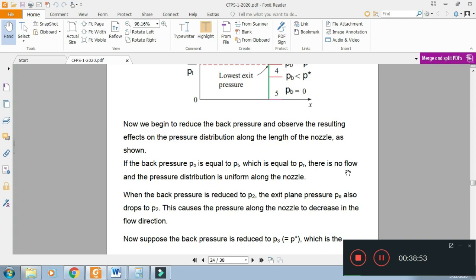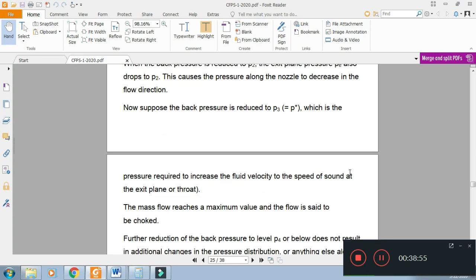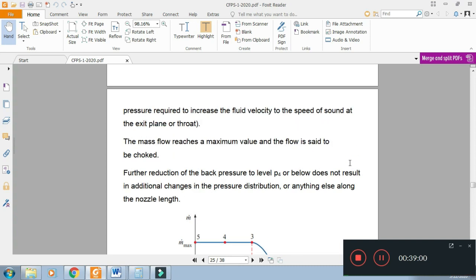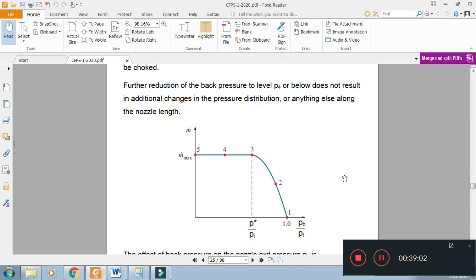Then we can have the mass flow rate curve. In case 1, the back pressure and the total pressure at the beginning of the nozzle, or the reservoir, are the same. Suppose back pressure is 100 and total pressure at the reservoir is 100. Before the nozzle it is 100, after the nozzle it is 100, there will be no flow and the mass flow rate will be equal to 0.